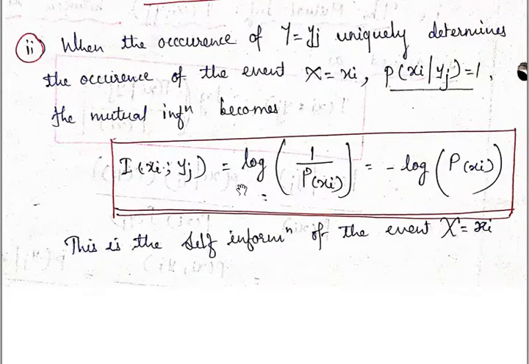The mutual information becomes, for the numerator it will be 1, so obviously the expression will be Ixy, that is mutual information, equal to log of 1 upon P of xi, which can be written as minus log P of xi to the base 2. This is the self information of the event x equal to xi. So this is all about mutual information.